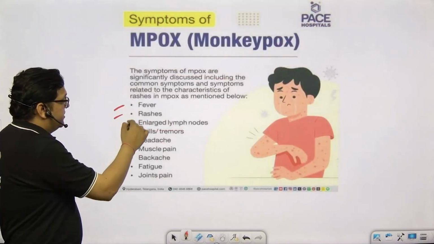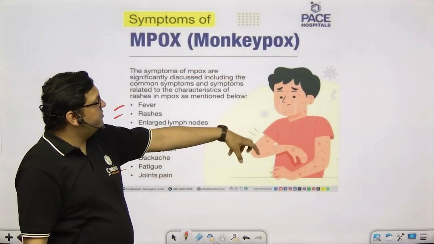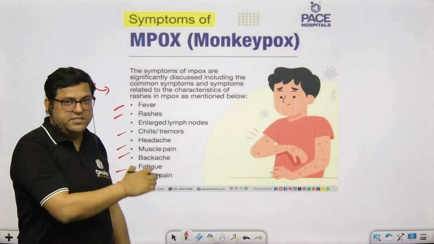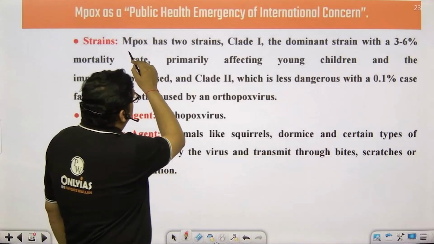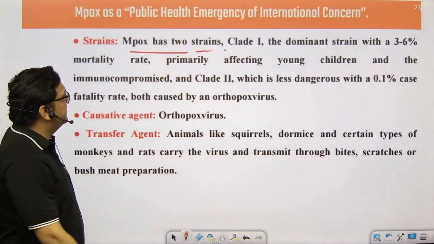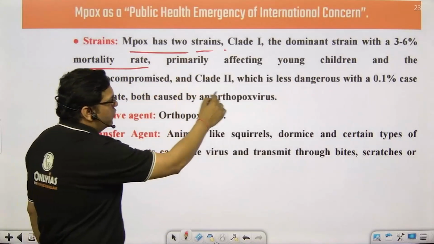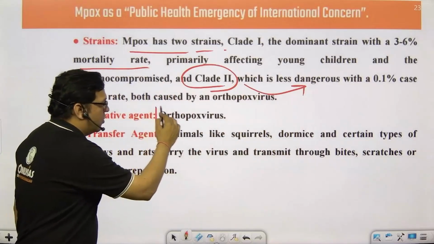There can be fever, rashes, chills, headaches, muscle ache, fatigue, joint pains, and such kind of aspects, and pox, which are there throughout the body, and they are mostly seen in kids. So this is monkeypox, basic symptoms. Monkeypox basically has clade 1, the dominant strain, with 3 to 6% mortality rate. It affects young children. Clade 2 is basically less dangerous, right? The causative agent is orthopoxvirus.